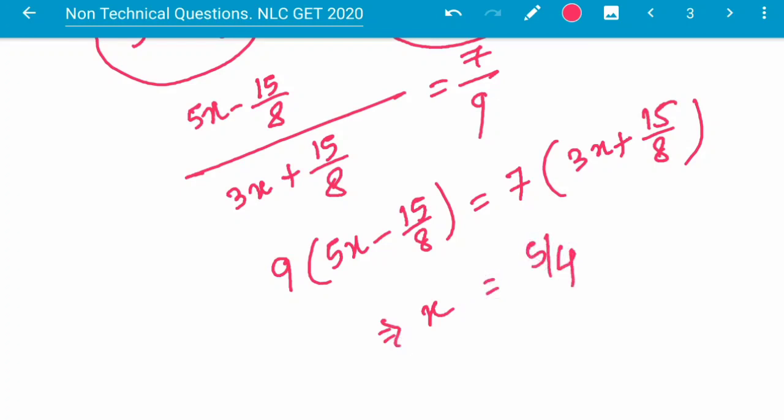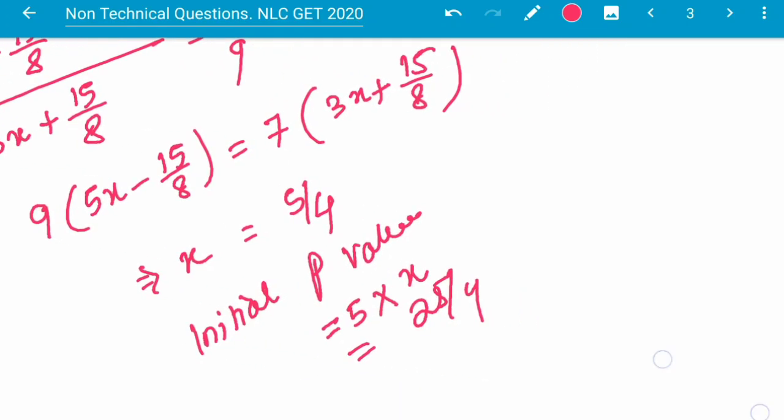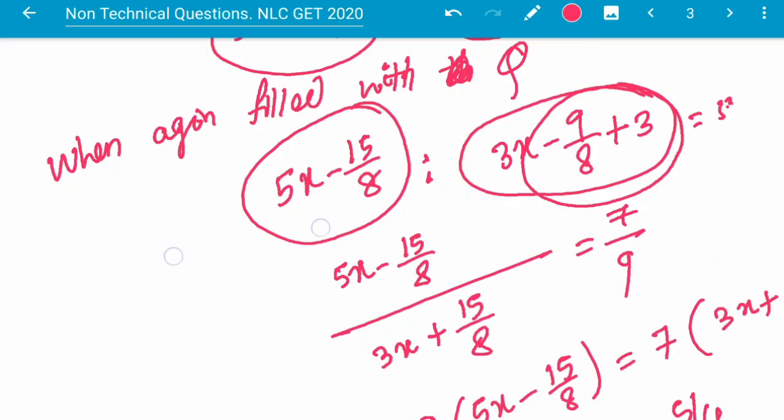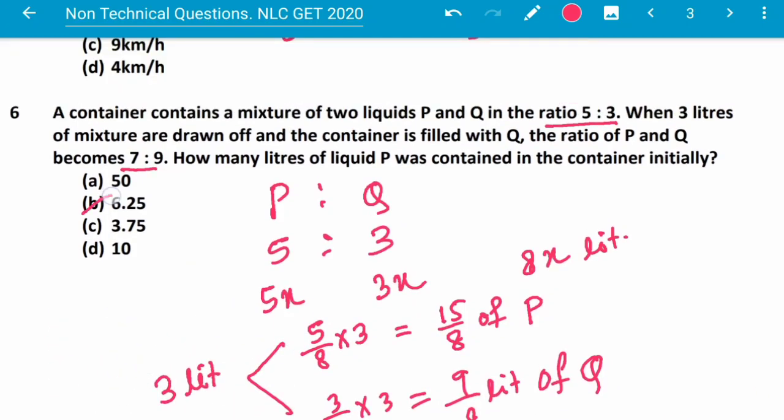So initial P value will be 5 into x, this is 25 by 4, 6.25 liter. Initial P value will be 6.25 liter. So option B. Next question.